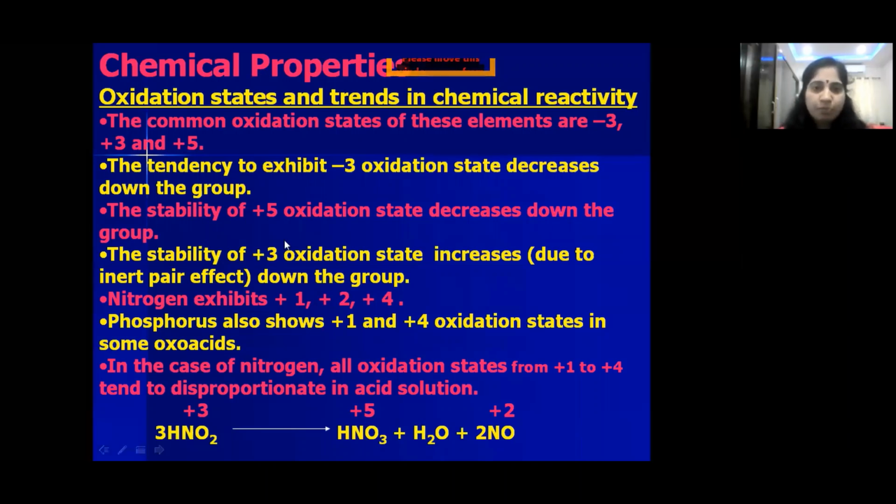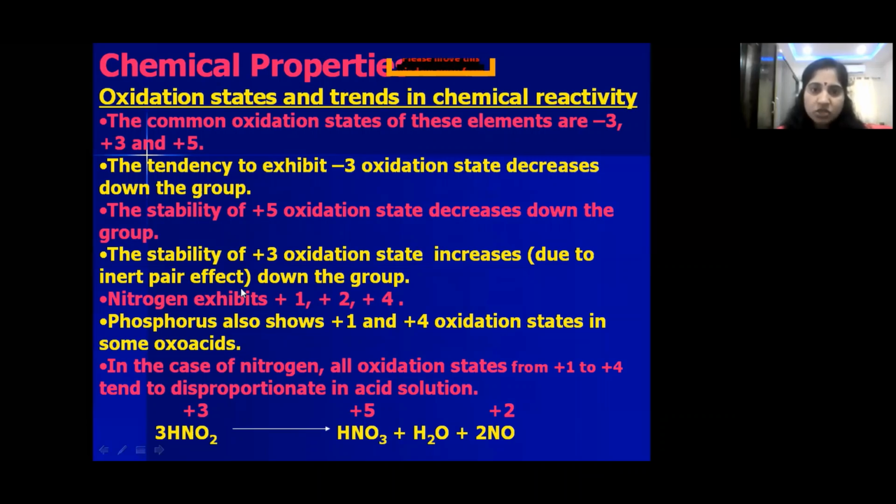Next, coming to the +5 oxidation state. The stability of the +5 oxidation state also decreases from top to bottom because of the inert pair effect. Children, the stability of the +3 oxidation state increases. The -3 and +5 oxidation states decrease from top to bottom, whereas the stability of the +3 oxidation state increases due to the inert pair effect.